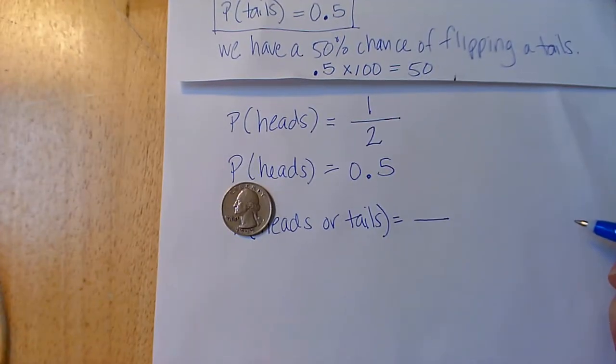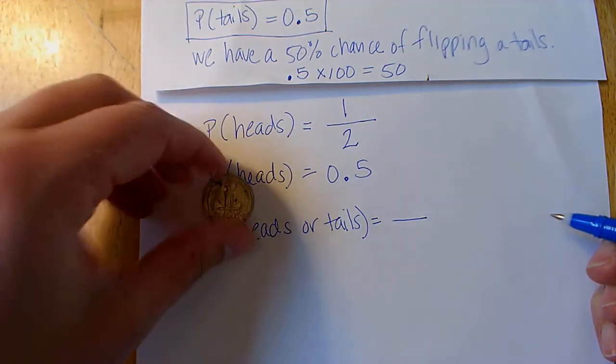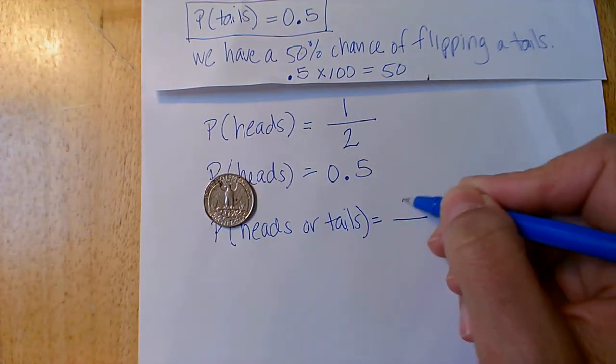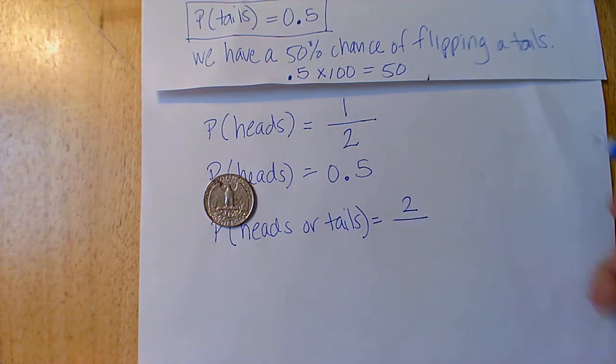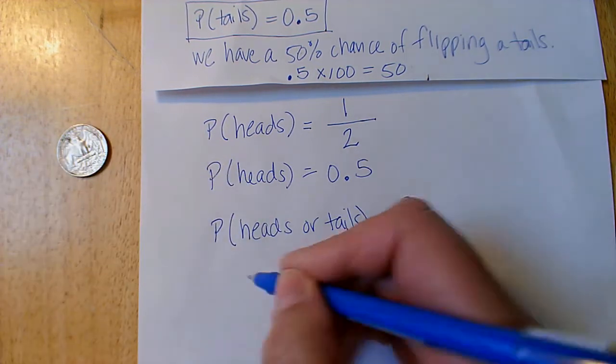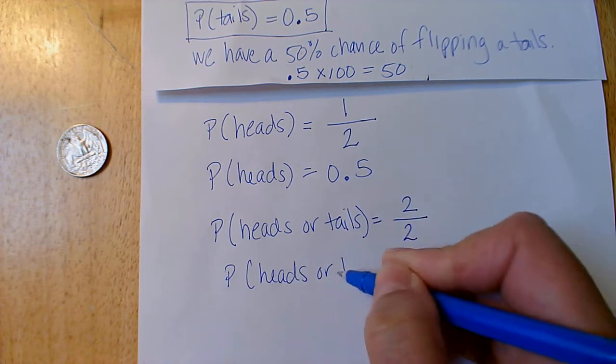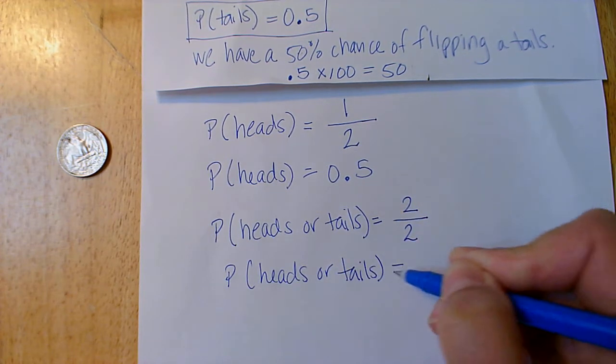So how many events is that? Heads, well, that's one event. Tails, that's 2 events. Okay. Well, how many possible outcomes are there? What's my sample space? Well, there's only 2 possible outcomes. So my probability of a heads or tails, if you do divide that out, is 1.